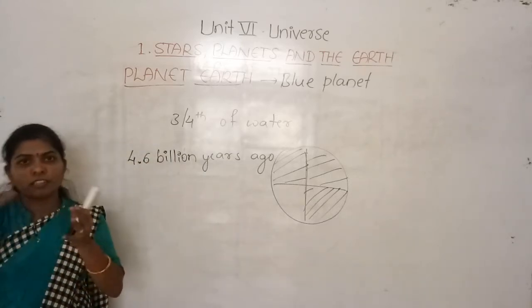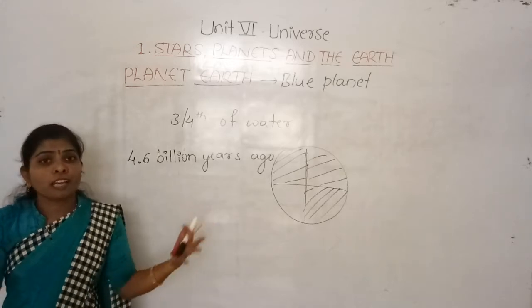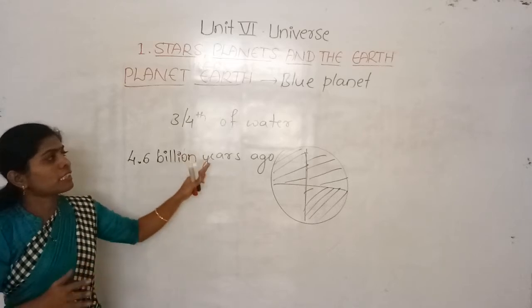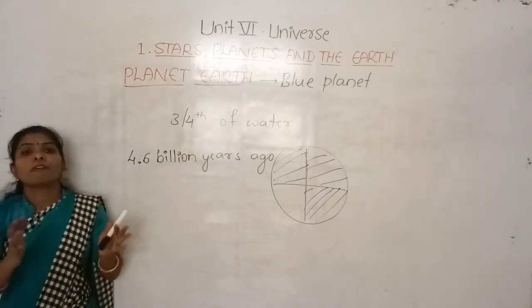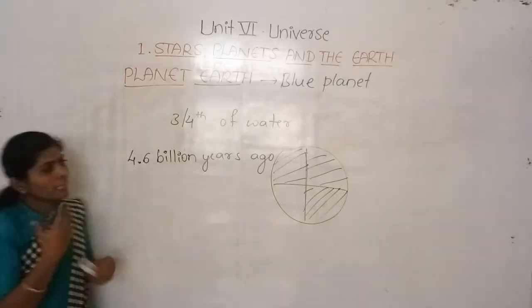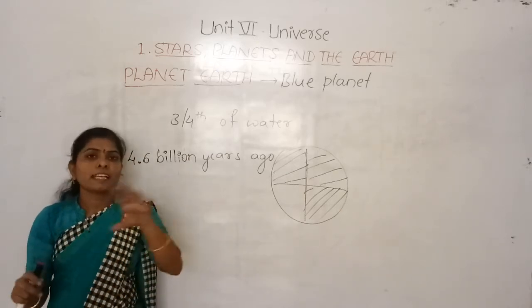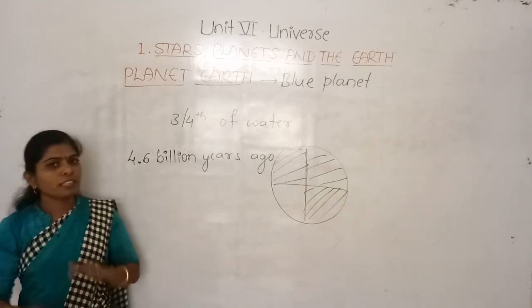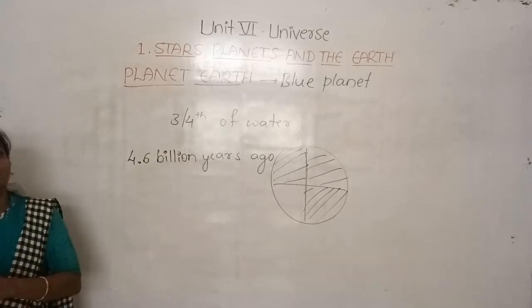So now, how the Earth's surface, the soil, rocks, mountains, hills, everything is there, it was not like that in the beginning. In the beginning stage of the Earth, it was just like burning gas, like how the sun is. Likewise, our Earth was also like burning gases. Later, day by day, the outer layers froze and formed the surface and the water, everything we have now. So it is believed that the Earth was formed in this manner.